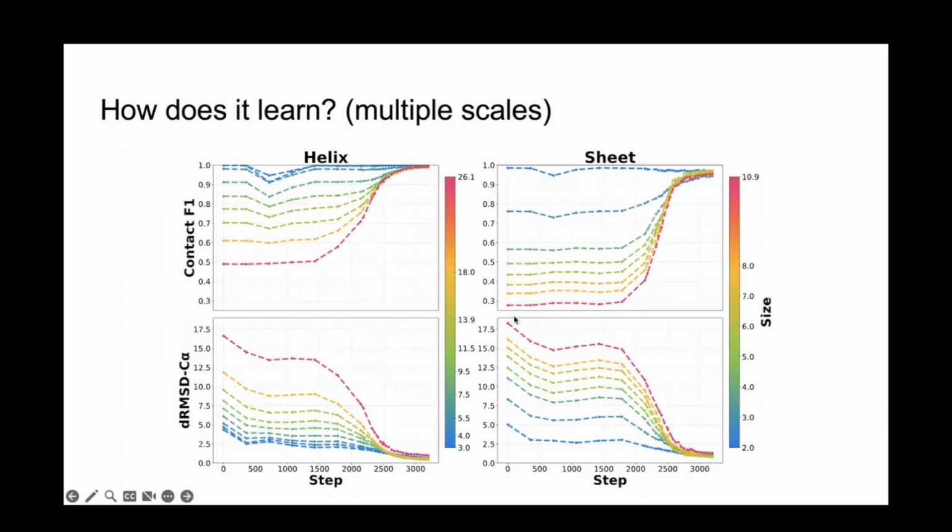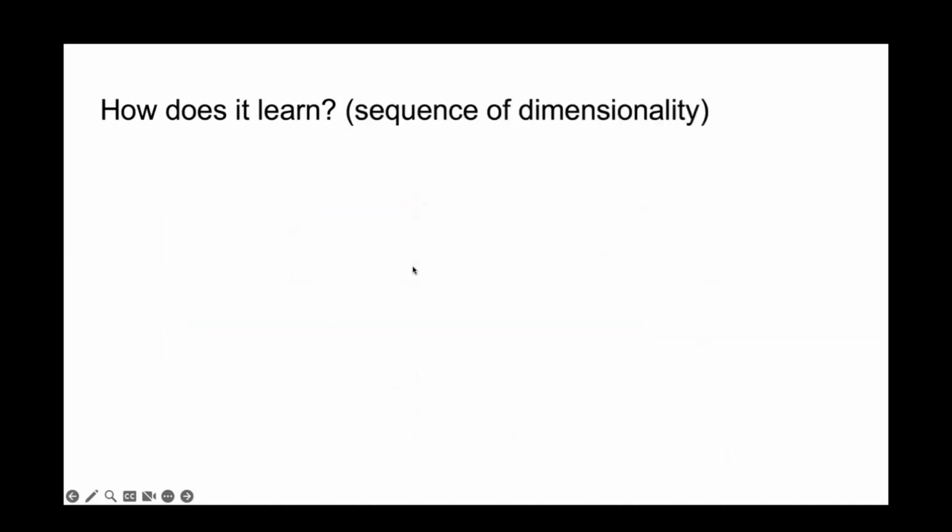The same story holds for helices and sheets. Longer helices are learned slower than shorter helices. Bigger sheets, represented here by the number of threads, are learned slower than, oh sorry, these are the sheets over here, I was pointing to the wrong one. Larger sheets are learned slower than smaller sheets. So there's a very orderly progression in the quality of protein structures predicted by OpenFold over time.